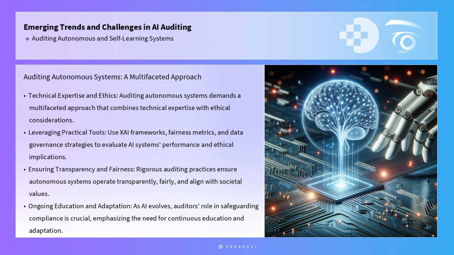In conclusion, auditing autonomous and self-learning systems demands a multifaceted approach that combines technical expertise with ethical considerations. By leveraging practical tools such as XAI frameworks, fairness metrics, and data governance strategies, auditors can effectively evaluate the performance and ethical implications of AI systems. Through rigorous auditing practices, professionals can ensure that autonomous systems operate transparently, fairly, and in alignment with societal values. As AI technologies continue to evolve, the role of auditors in safeguarding ethical and legal compliance will become increasingly critical, underscoring the need for ongoing education and adaptation in this dynamic field.